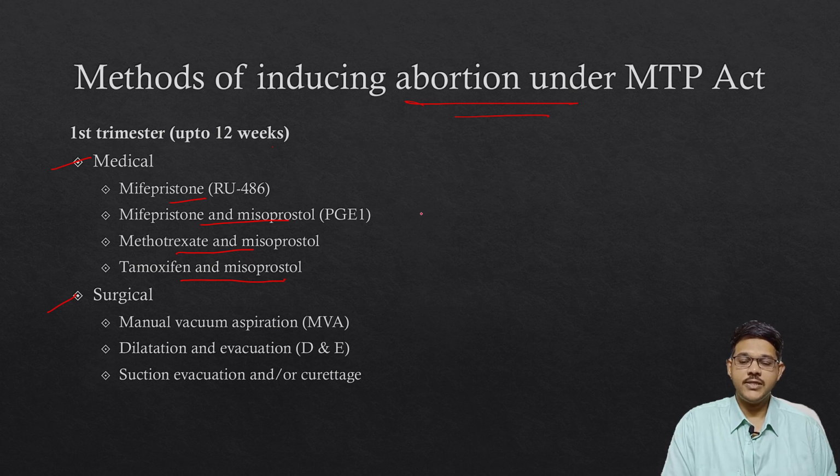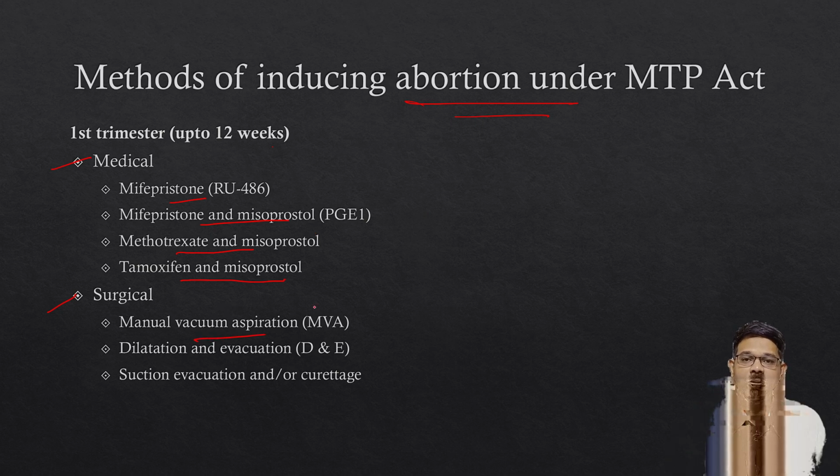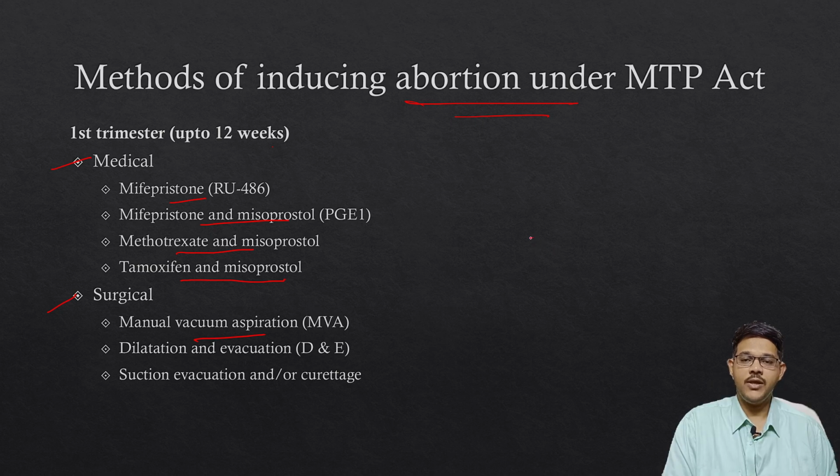After ingesting these drugs, they usually abort and the products of conception come out of the uterus. Then the surgical method, manual vacuum aspiration, where a manual aspirator is used, vacuum pressure is applied inside the uterus and the products of conception are sucked out.